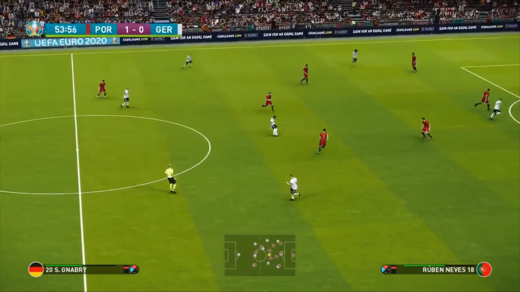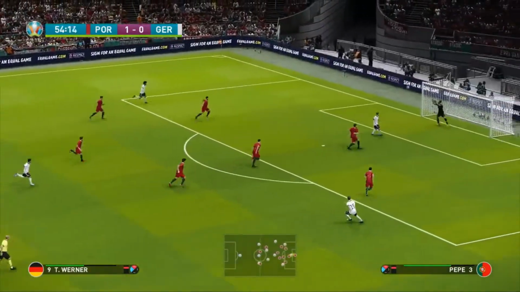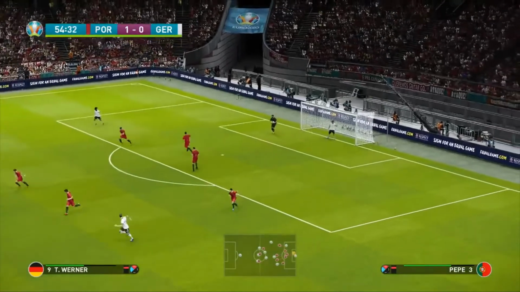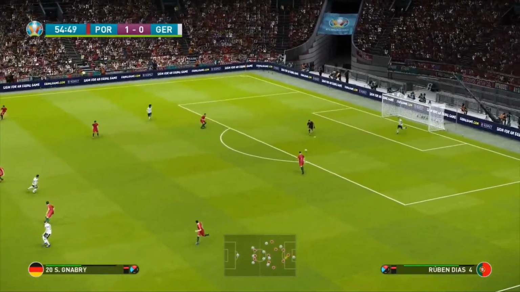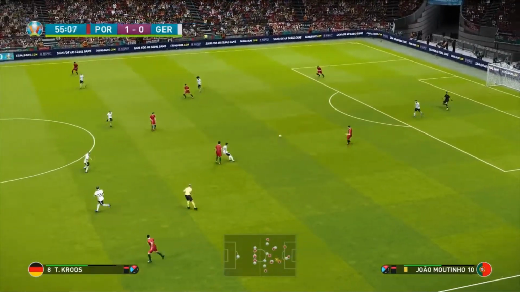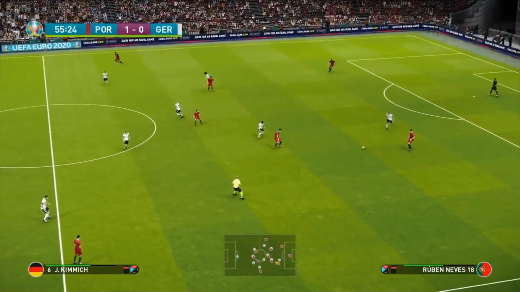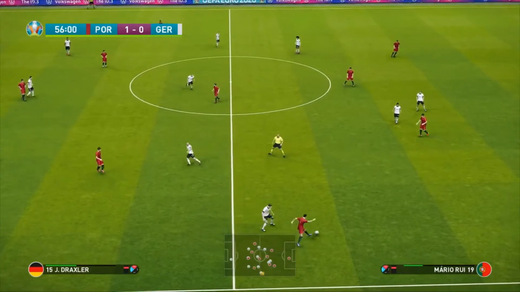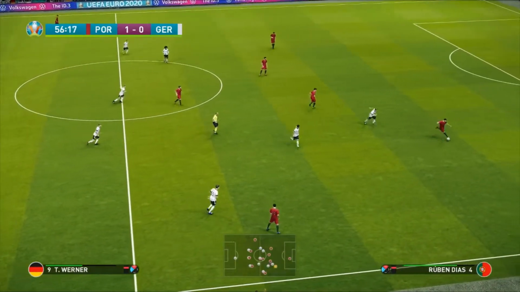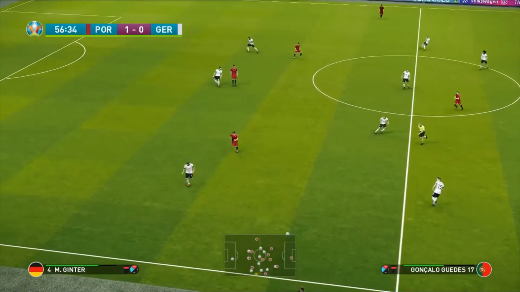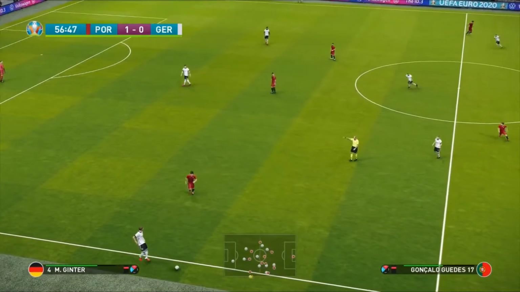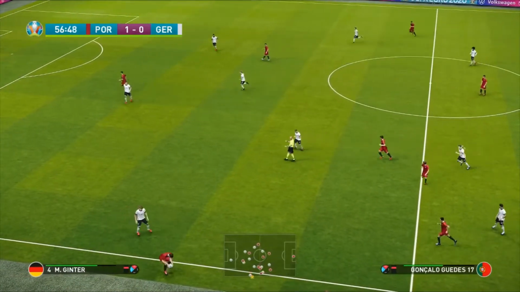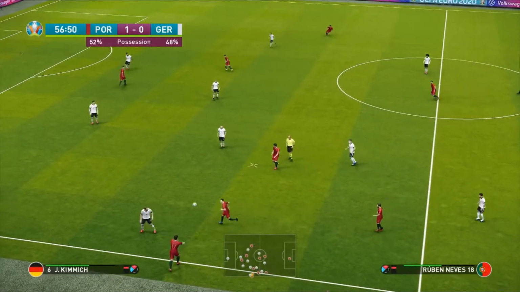Here's Gnabry. Tries to get it for Timo Werner. Oh! But he's got to do better there. He has to do better with that opportunity. What an outstanding ball that was into Werner. And Werner knew that the ball was on there for him, and he had to just simply head that down. He just takes a very, very light header, and it's not going to be enough to test Rui Patricio. Poor chance there from Germany.